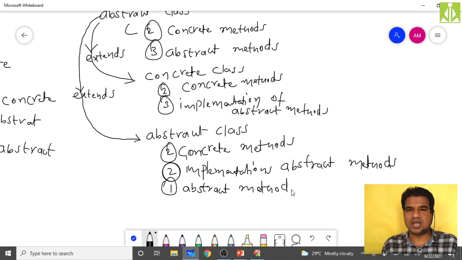Interfaces, hardly one class to wind up. Then we have the concept of packages, which will take another class. Multi-threading, another class. Exception handling, one class. Then the collections framework will take some 2 to 3 classes. Likewise, we will proceed and wind up all the stuff from your Java programming.